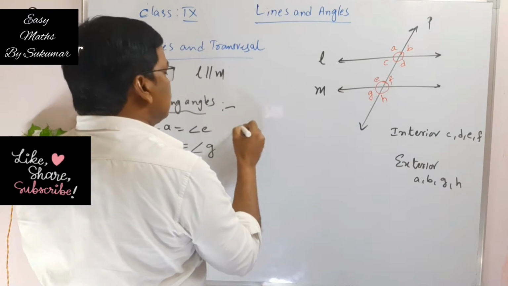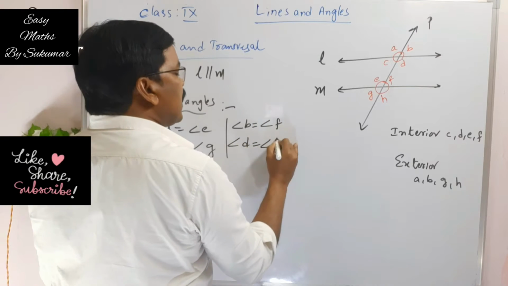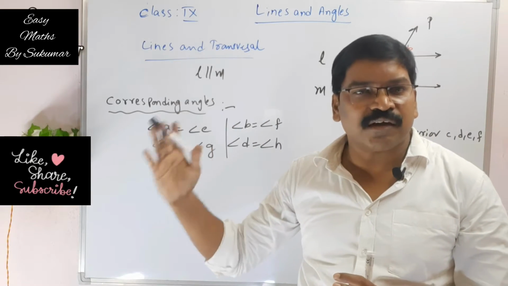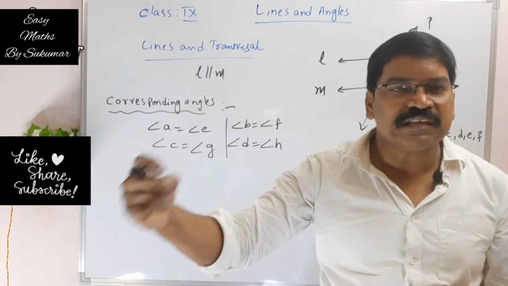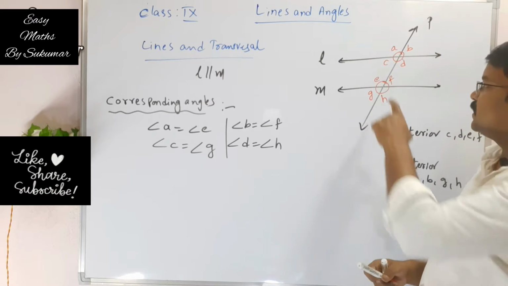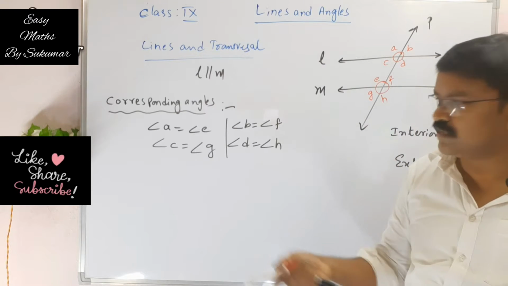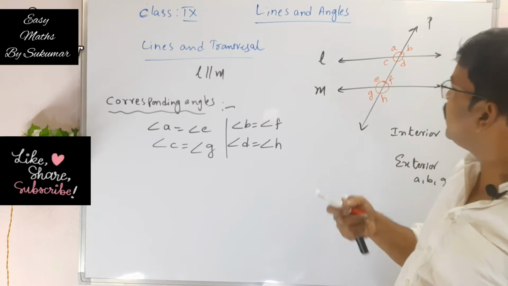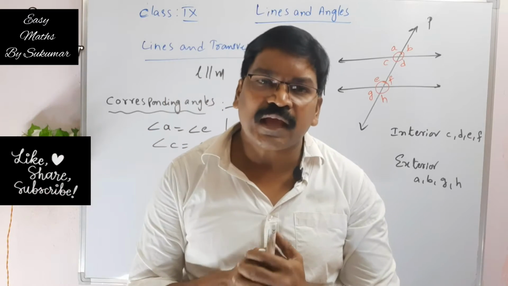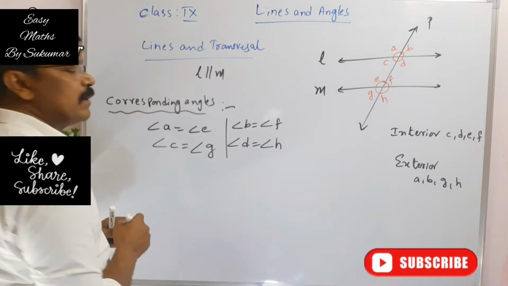Coming to the right hand side, angle B is equal to angle F and angle D is equal to angle H. These are corresponding angles. Corresponding angles are on the same side of the transversal, and one is interior and the other angle is exterior. If you observe here, angle A is exterior, angle E is interior, they are equal. Angle C is interior, angle G is exterior. Similarly, angle B is equal to angle F, angle D is equal to angle H. These are called corresponding angles. The corresponding angles are equal. Okay. So this is the first property.